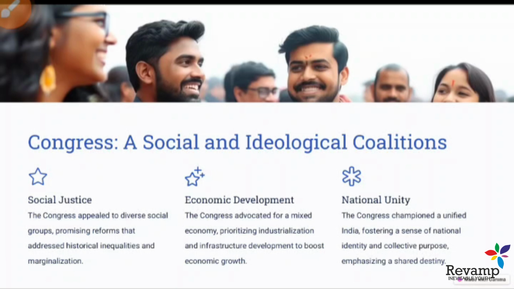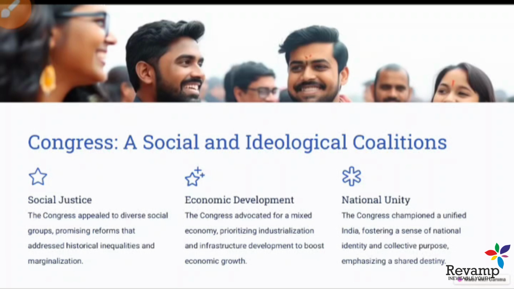We were so dependent on the USA for grains and other things. So Congress was in favor of agriculture and industrialization, which led to the formation of lots of dams, lots of institutions, and new seed research in agriculture was developed at that time.